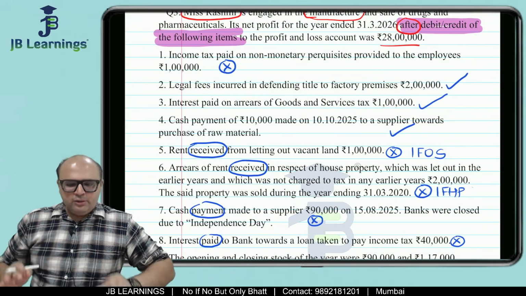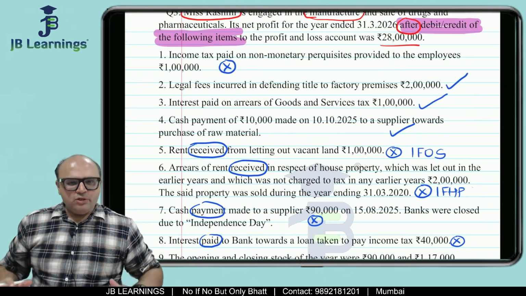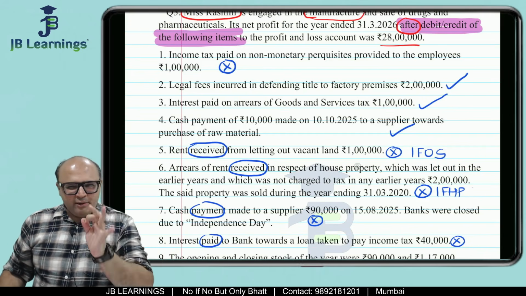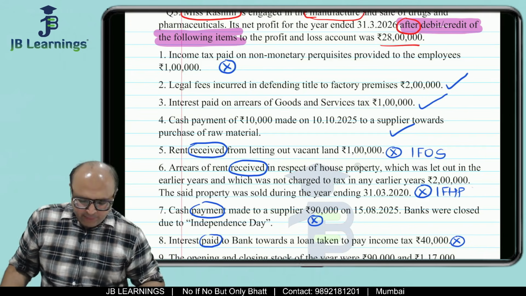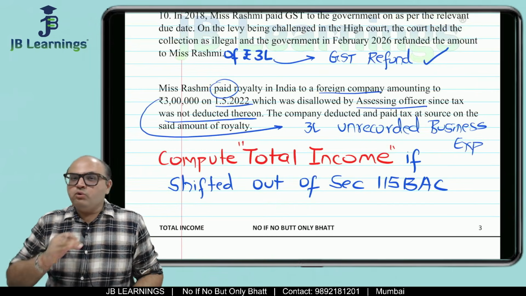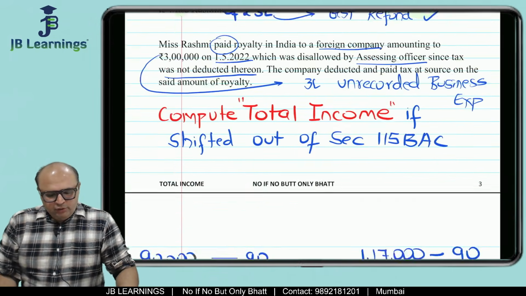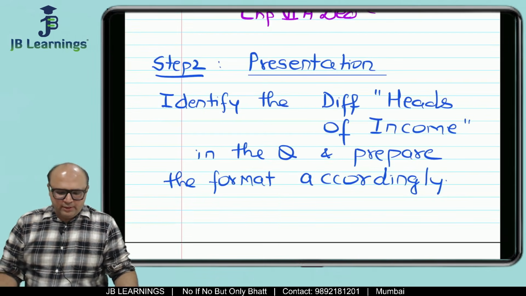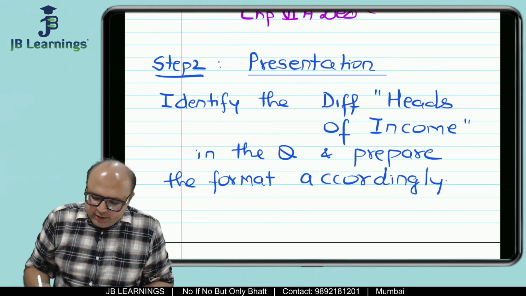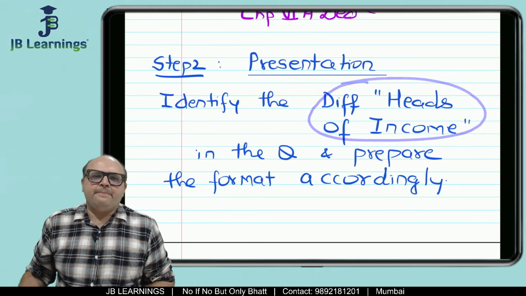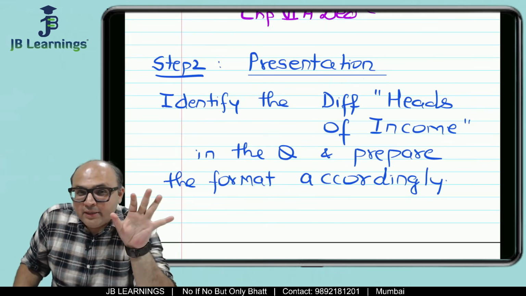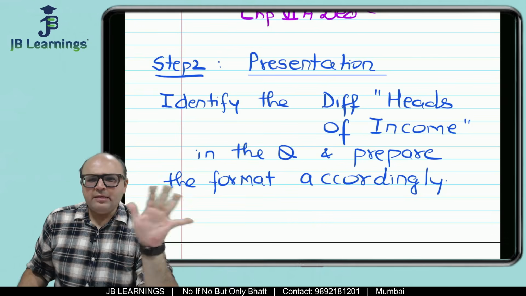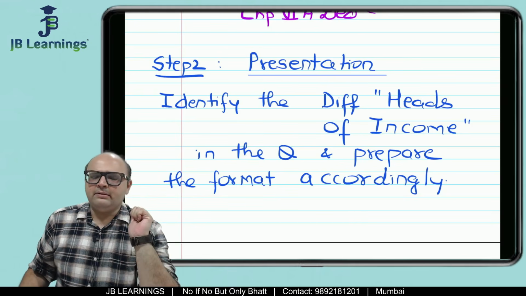So friends, this was my entire discussion of the first question. I'm 100% sure you would have enjoyed the adjustments, because I have taken care of small points over here. Now let us do the presentation. Whenever you are doing a presentation, you have to identify the different heads of income, because in total income they will not always give you all 5 heads.